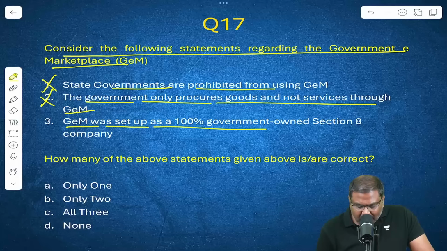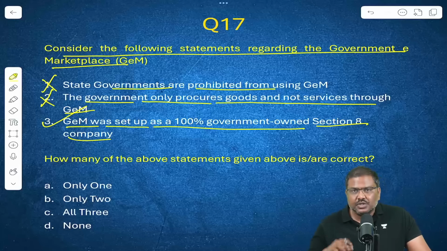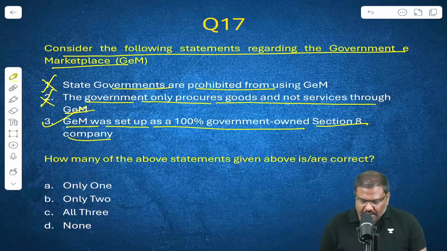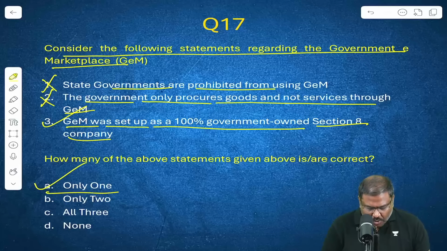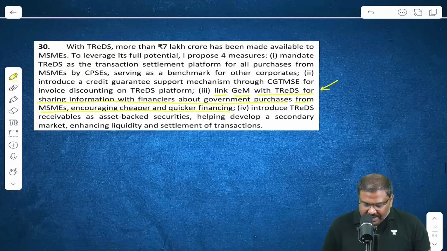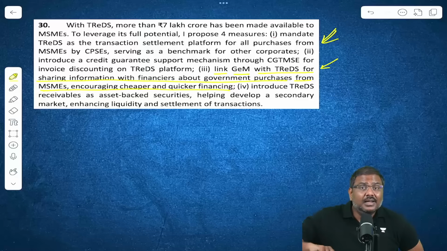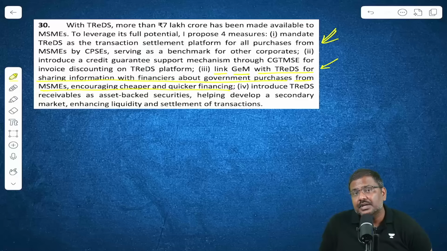GEM was set up as a 100% government owned Section 8 company. Yes, this is true in fact. Okay. So question number 17, right option is option A. Only the third statement is correct. Now in addition to this, please go through this particular table. Right. This is a screenshot of multiple other announcements which the finance minister has done covering the TReDS platform.